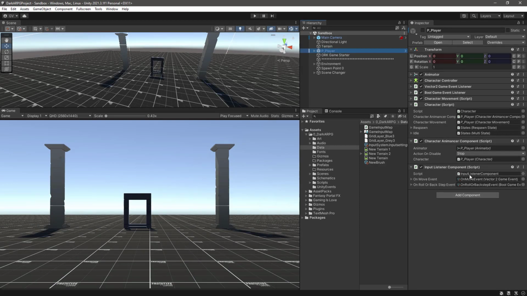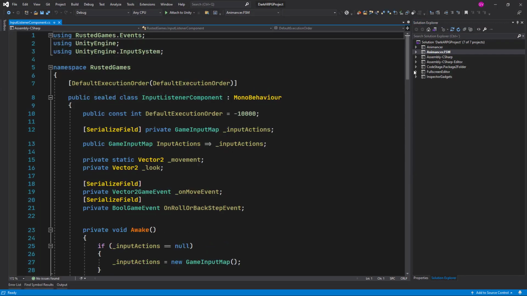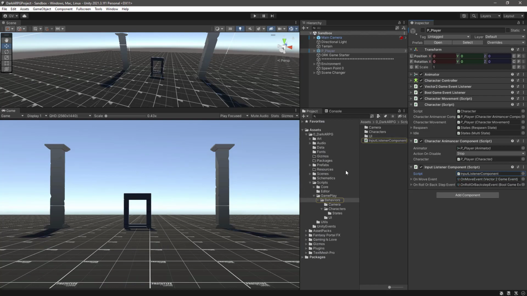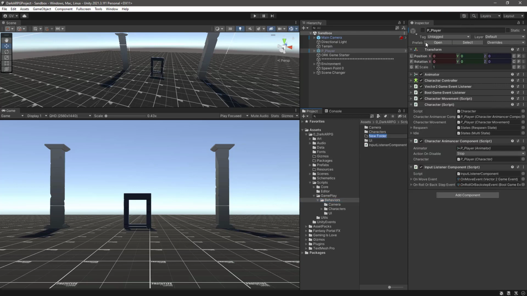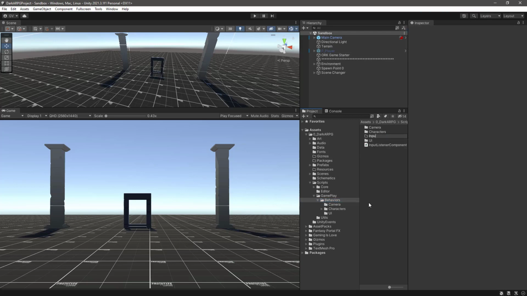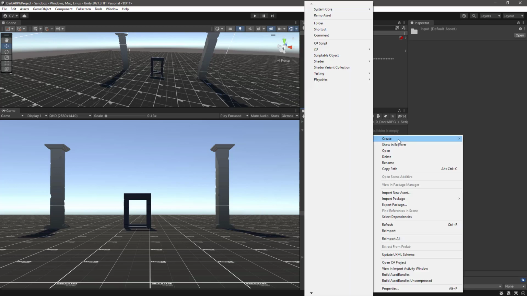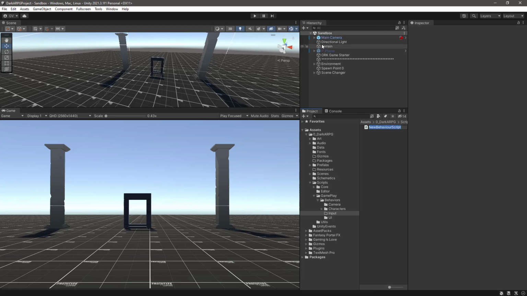So let's open up this input listener component in Visual Studio, and let's go back to Unity, and here in the scripts folder we have gameplay behaviors. Let's create a new folder and let's call this one input, and inside the input folder let's create a brand new script, and let's call this one character brain.